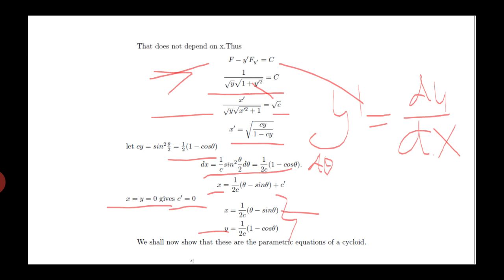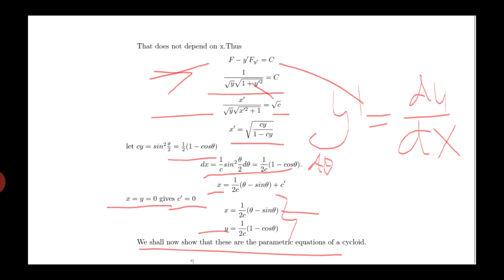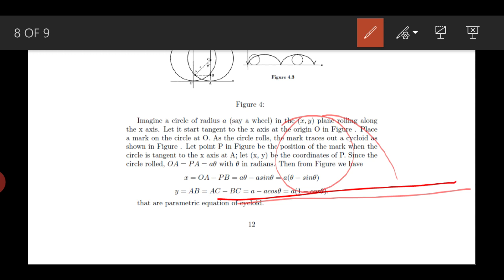So what we have to do now is to show that this is indeed the equation of a cycloid. So let's do that. We know that a cycloid is this: we have a circle of radius a, that we can imagine as a wheel, and when this wheel rolls over a surface, a point traces out a curve.